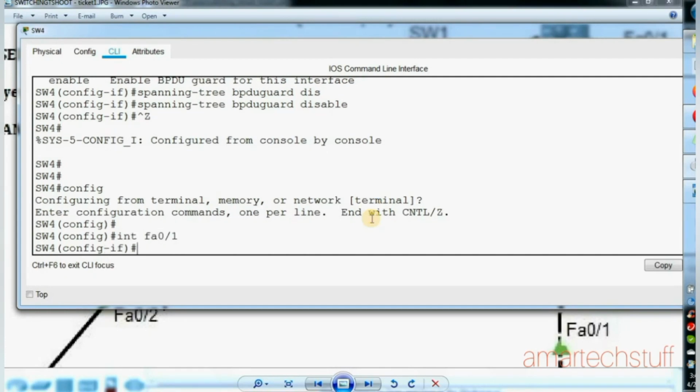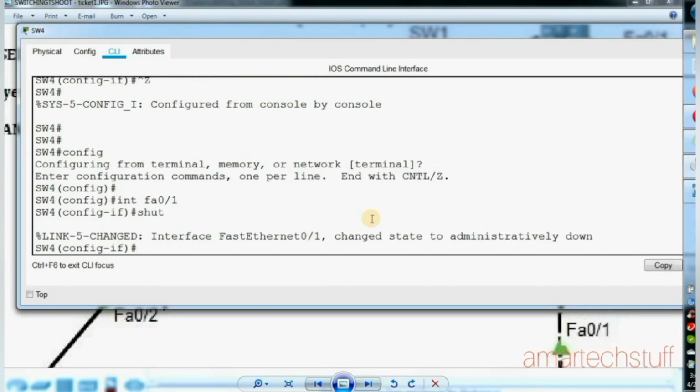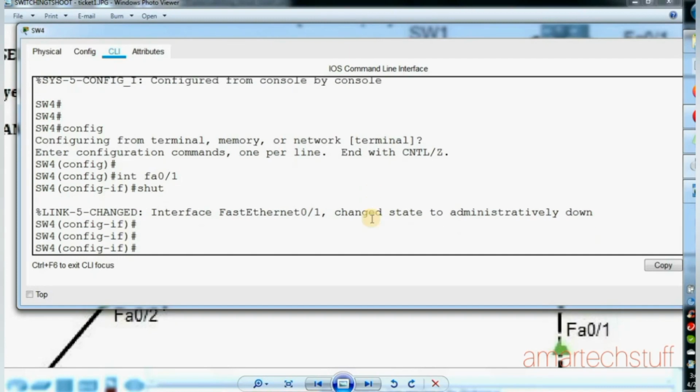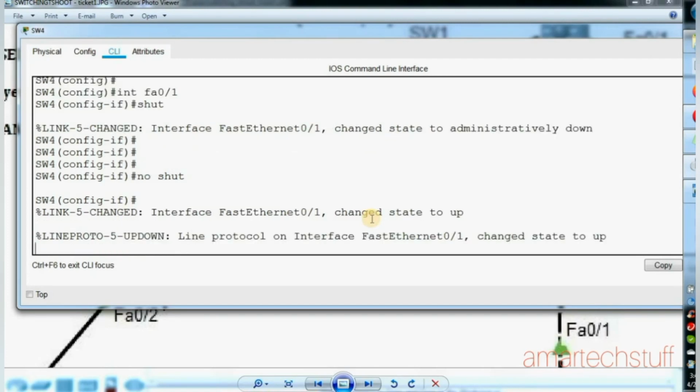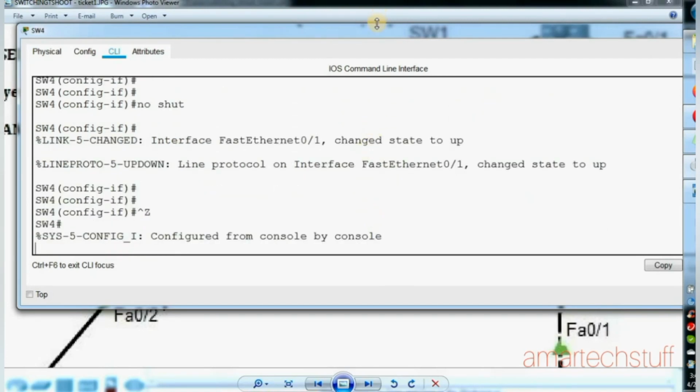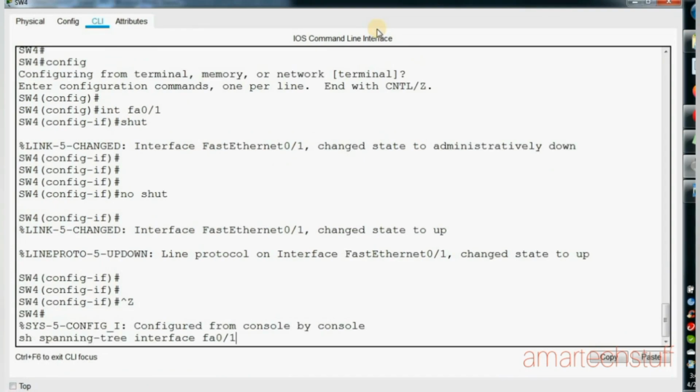It is not yet removed from the error disable mode. So to remove the port from error disable, I need to do shut, and then we'll make it no shut. Okay, so now you can see that port will be up.